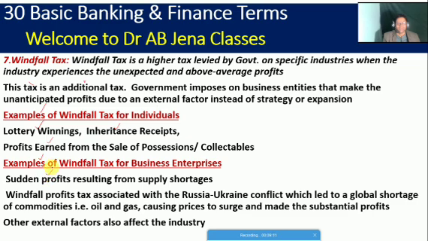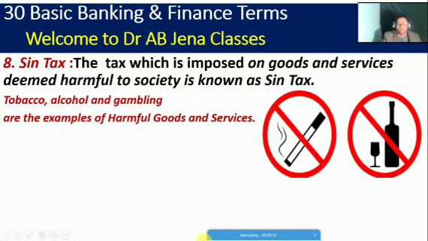Sudden profits resulting from supply shortage, windfall profits. The tax is associated with, friends, the Russia-Ukraine conflict, which led to a global shortage of commodities like oil and gas, and which made prices surge and produced substantial profit for business entities or enterprises. Other external factors also affected the industry.